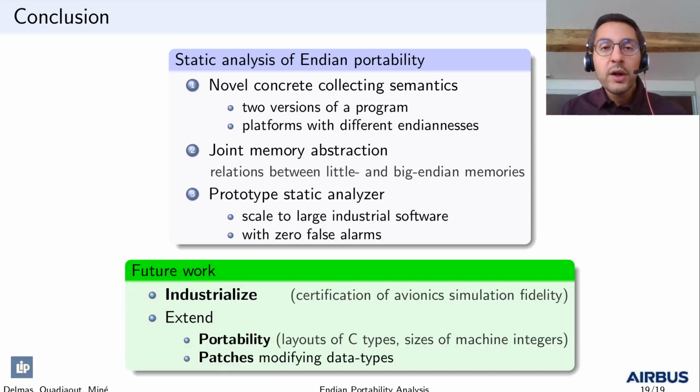For future work, we plan to industrialize this analysis as a means to address avionics certification objectives related to simulation fidelity. We also want to extend our analysis to further portability properties, such as portability between different layouts of C-types or sizes of machine integers. We also want to analyze software patches modifying data structures, as we think our shared B-cell approach should be successful.